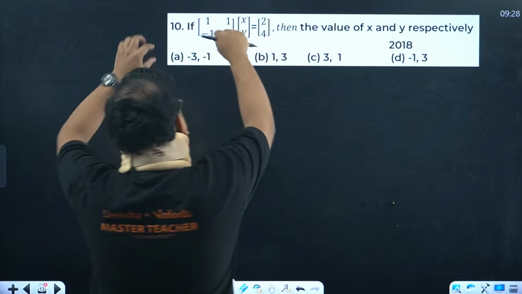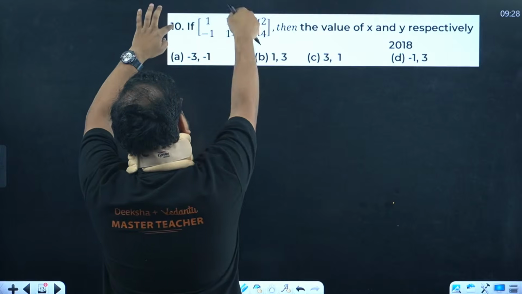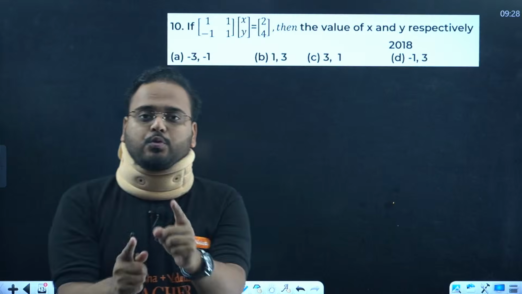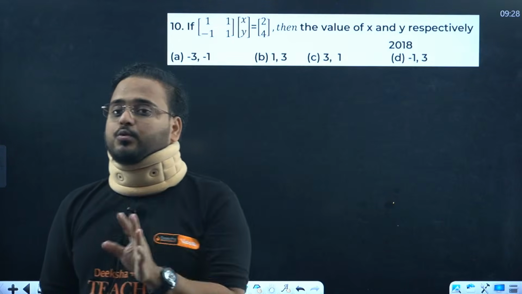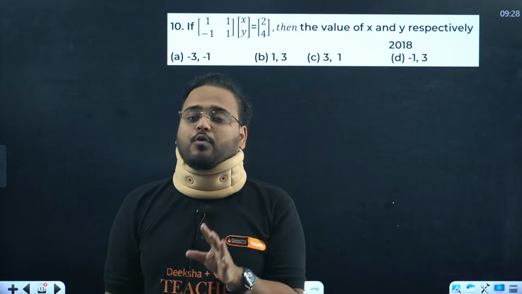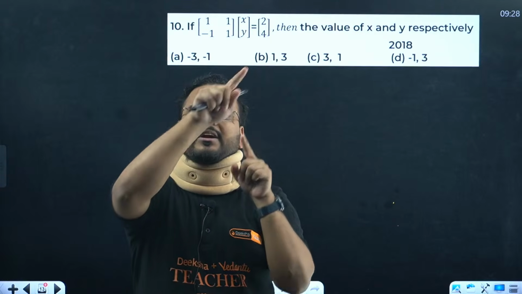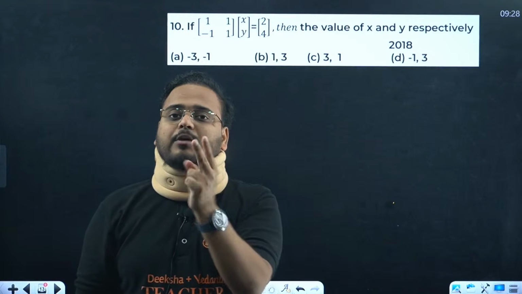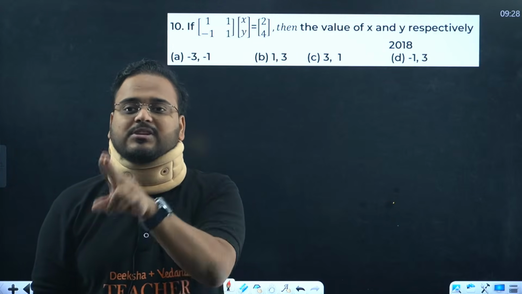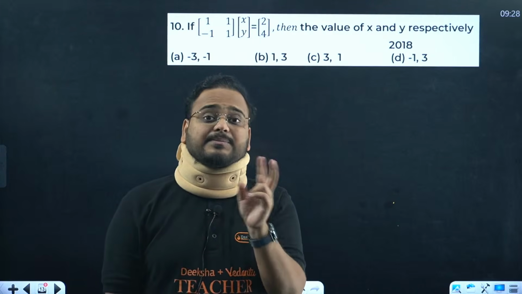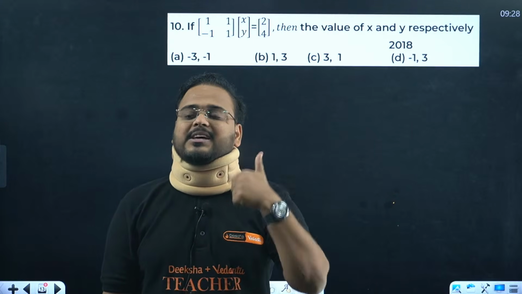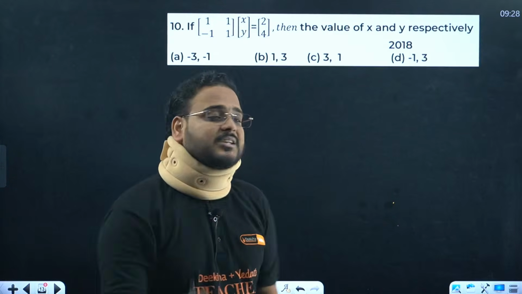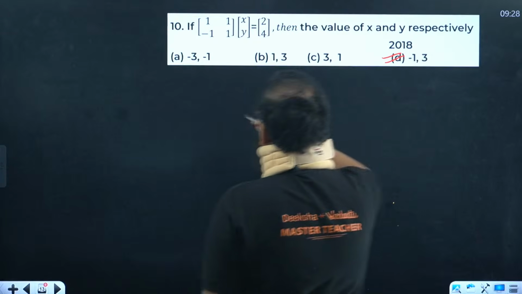Please think. Sir, 1 into 1 xy is there, means, beta, the first equation is x plus y equal to 2. The next equation is minus x plus y equal to 4. If you add them, x and x cancel. You have 2y equal to 6, y is 3. Once y is 3 and x plus y is 2, of course x has to be minus 1. And the answer comes directly as option D.